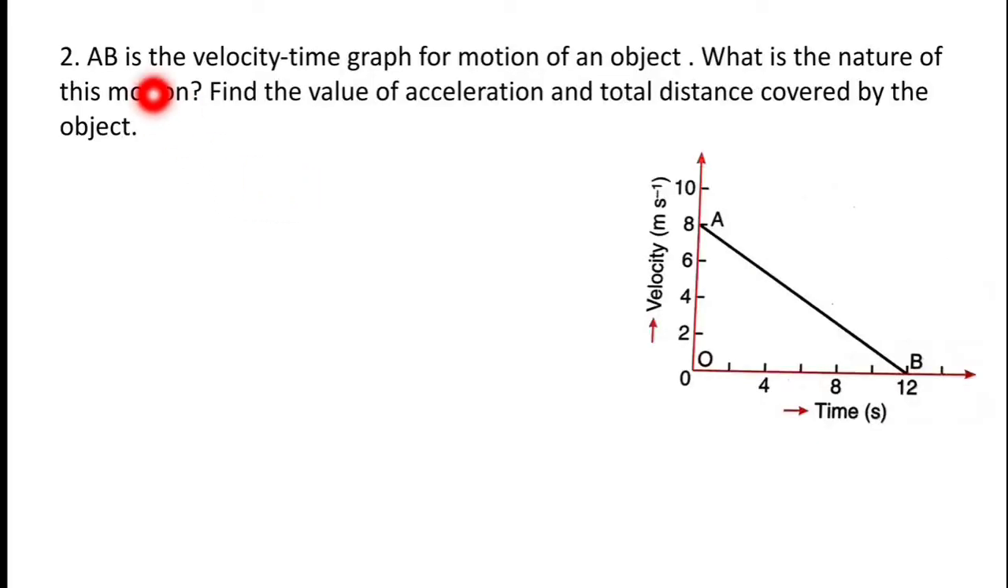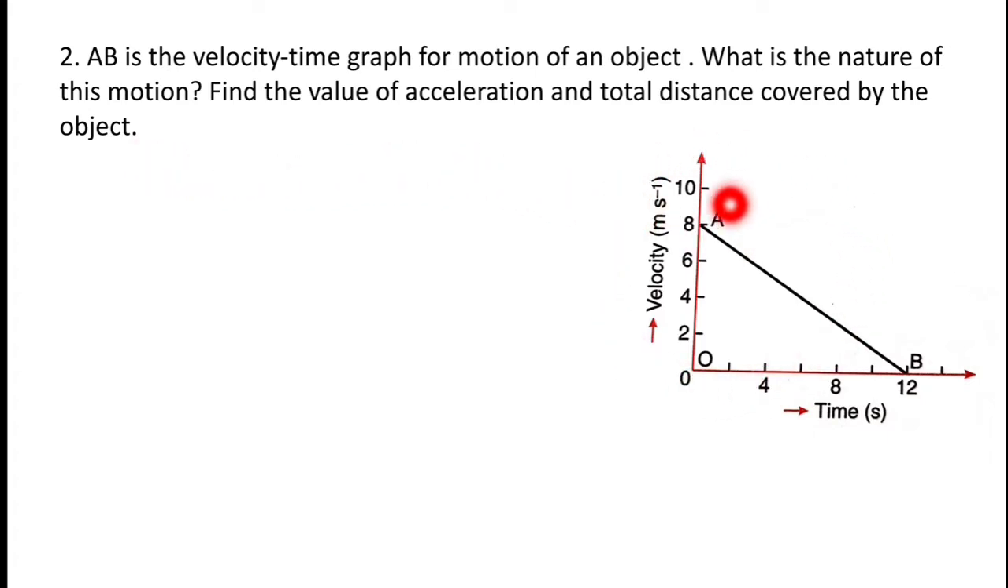Now our next problem is: AB is the velocity time graph for motion of an object, as you can see in the figure. Now what is the nature of the motion? Find the value of acceleration and total distance covered by the object.